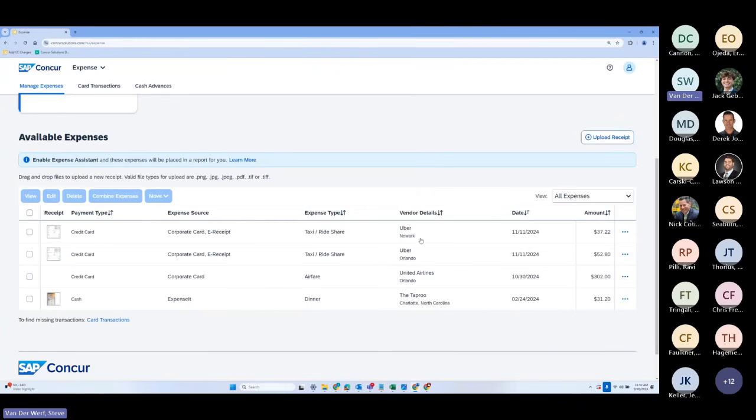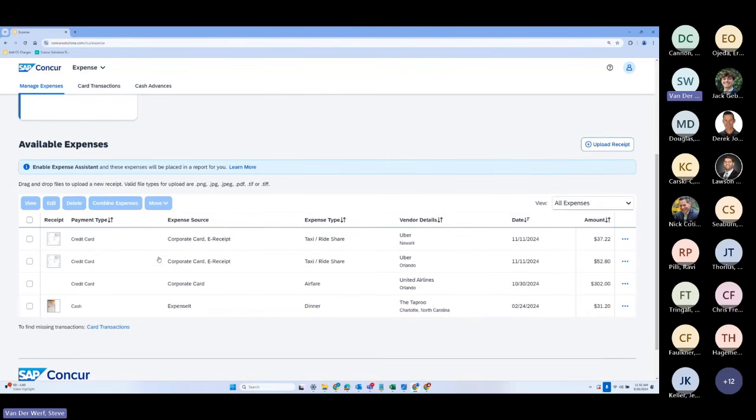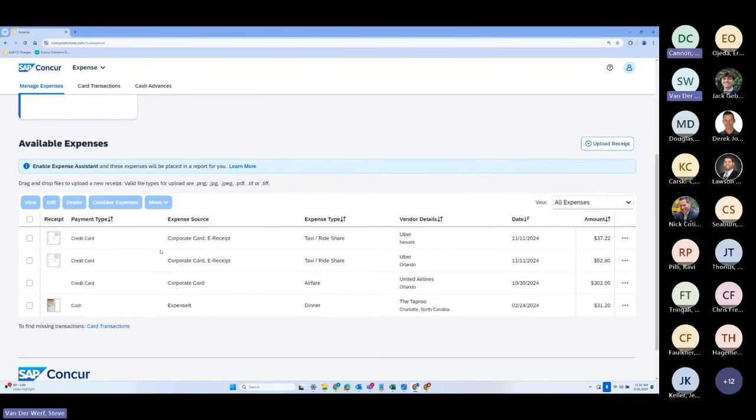We actually have Uber ones here. And in this situation, I've actually configured where you see the receipts already here. That's because these came in with the Uber app, which you can actually associate with Concur. So anytime you use a business ride, it will flow into Concur automatically along with the receipt information. Also, you can see here's airfare, and here's that expense I took a picture of right here, all set for me to put on an expense report.